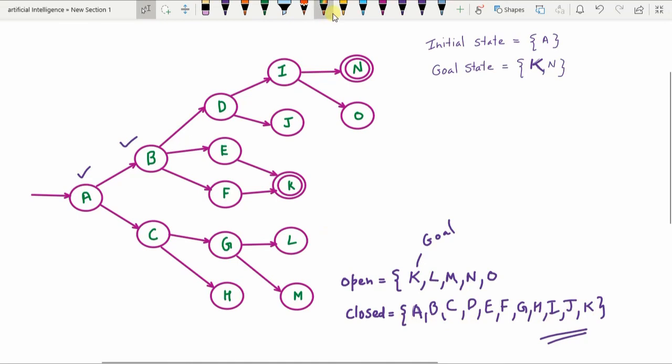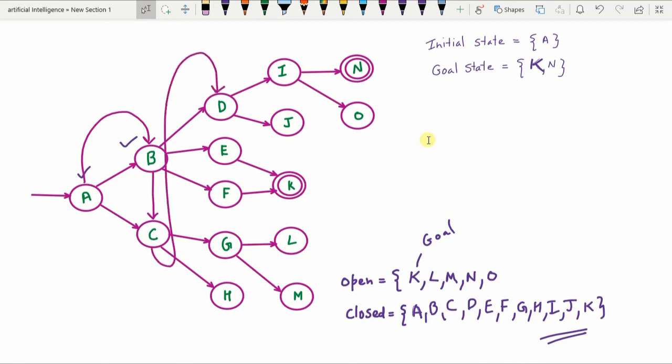So if you go with this order, you realize that we started from A, then from A we explored B, then from B we went to C. All the nodes at level 0 and level 1 are already examined. Then from C we went to node D. Then from D we went to E. From E we went to F. From F to G. From G to H.